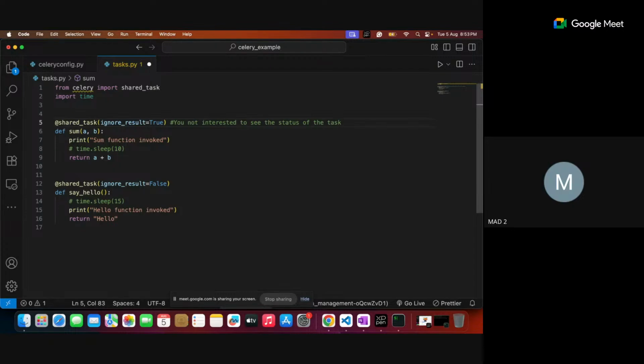I don't worry about that. Just it is dispatched, that's it. Whenever it is false, it's the reverse. You are interested to see the status. That means every time I want to check whether it is finished or not, and if finished, what is the result of it. All these we are interested in.